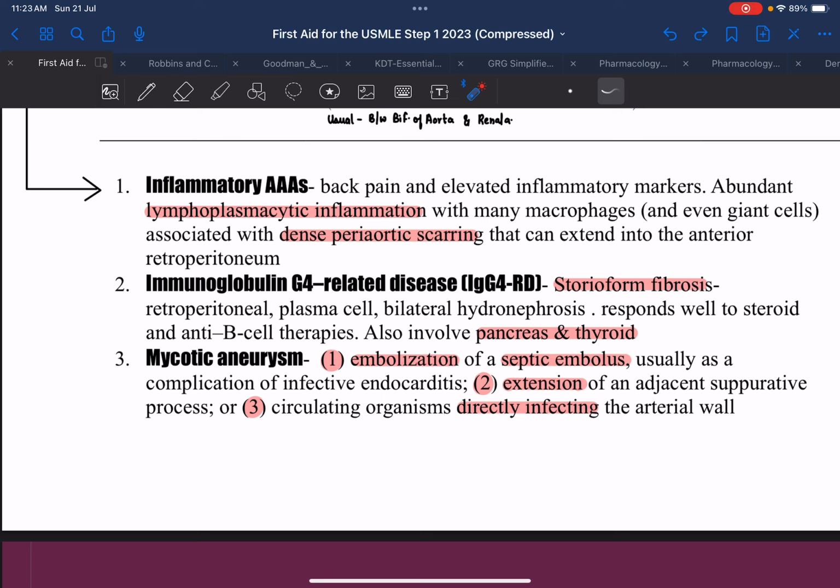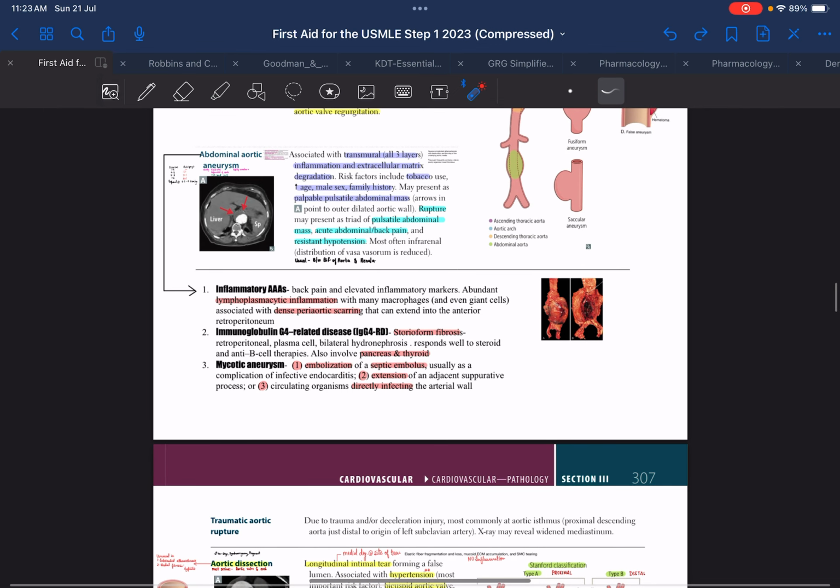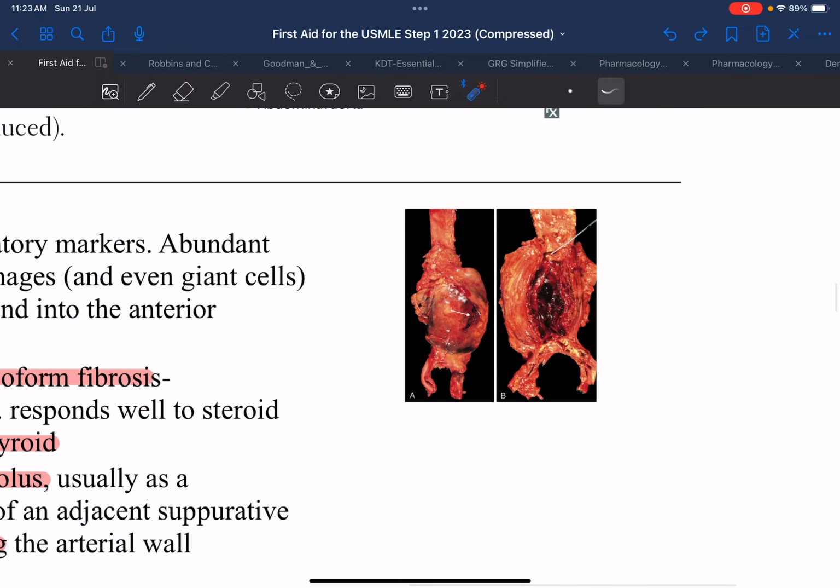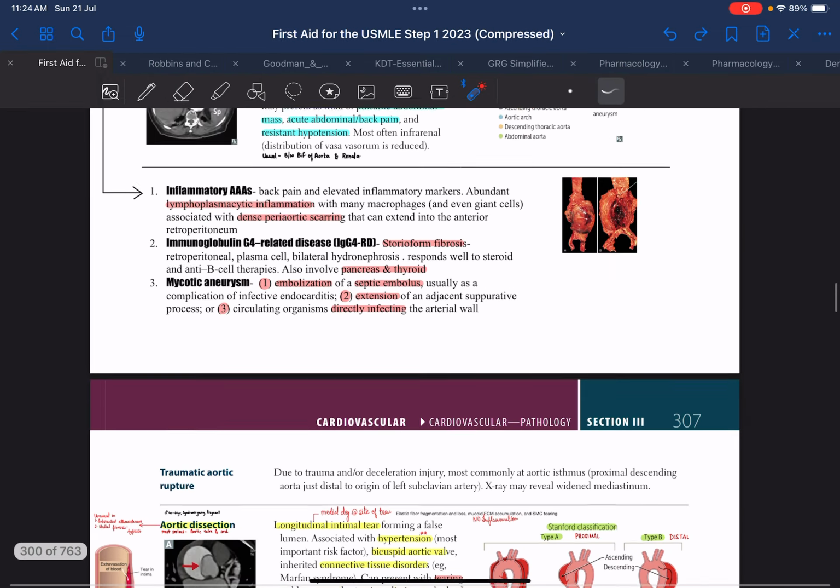Suppose the embolus is lodged over here, it can extend to a nearby structure, so this can also lead to mycotic aneurysm. Or there could be circulating organisms which directly infect the arterial wall, which can lead to mycotic aneurysm. This is how the abdominal aortic aneurysm is there.